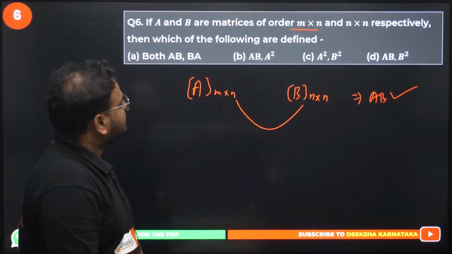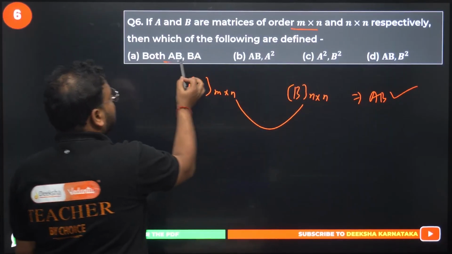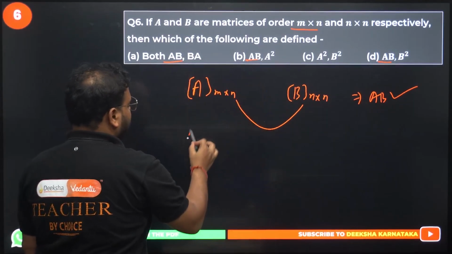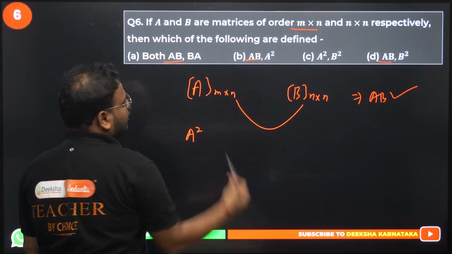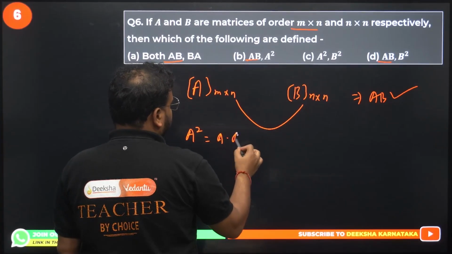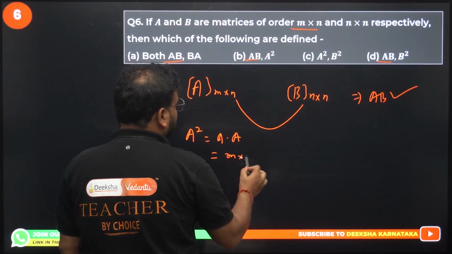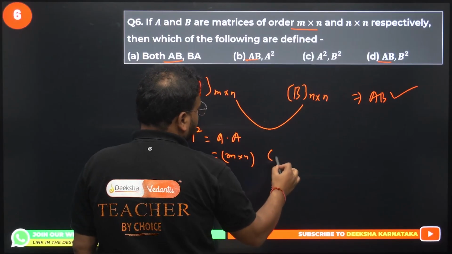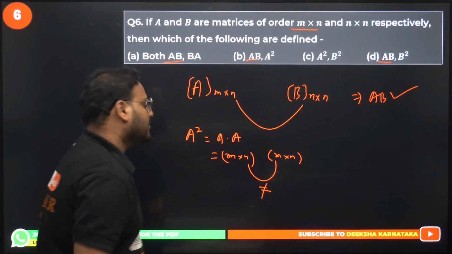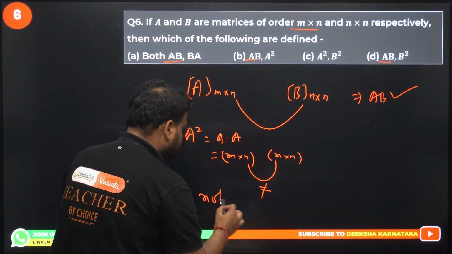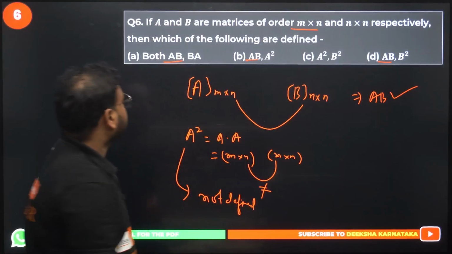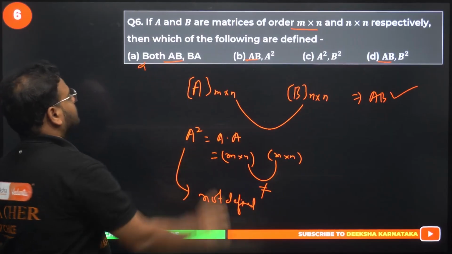What about A square? A square is not defined, right? If you find A square, what will happen? You'll have m into n into m into n. Not possible, no? What it means is A into A. Please check. You'll have order m cross n for this, and here also you'll have m cross n. These two are not equal. It means not defined. This is not defined. So this option is gone.